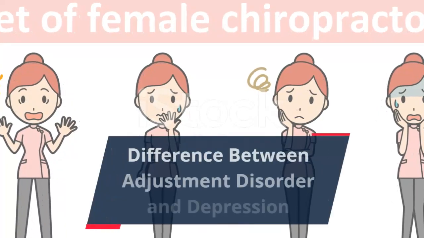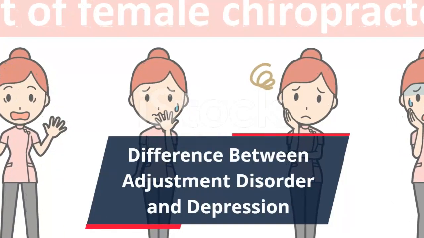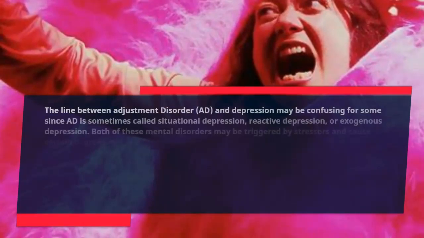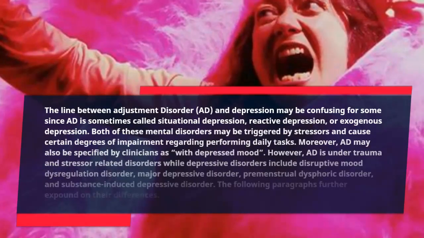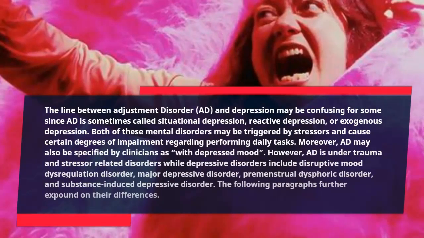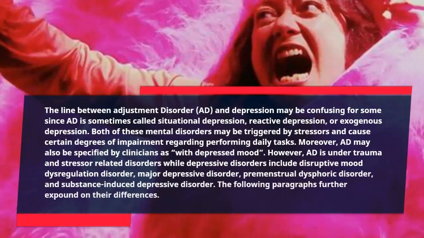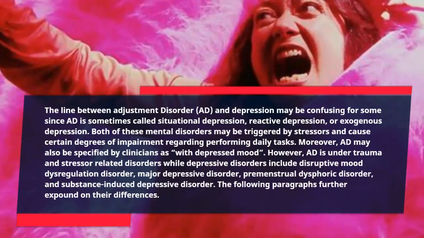Difference between adjustment disorder and depression. The line between adjustment disorder (AD) and depression may be confusing for some, since AD is sometimes called situational depression, reactive depression, or exogenous depression. Both of these mental disorders may be triggered by stressors and cause certain degrees of impairment regarding performing daily tasks. Moreover, AD may also be specified by clinicians as with depressed mood.